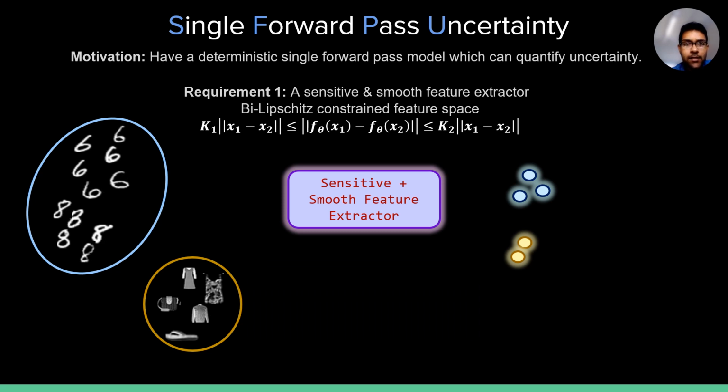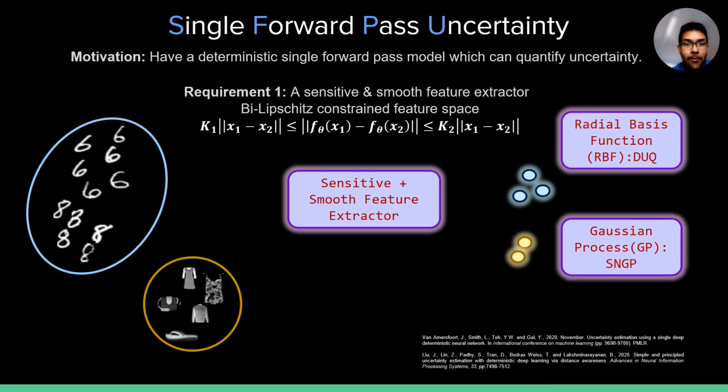Once this constraint is achieved, one could think of having a distance-aware final layer like a radial basis function or a Gaussian process to quantify uncertainty in the last layer. In fact, two popular works, Deterministic Uncertainty Quantification or DUQ and Spectral Normalized Gaussian Process or SNGP, do exactly this to quantify uncertainty in a single model.